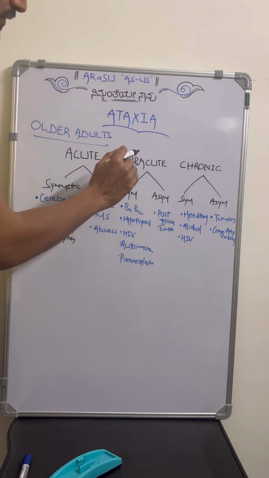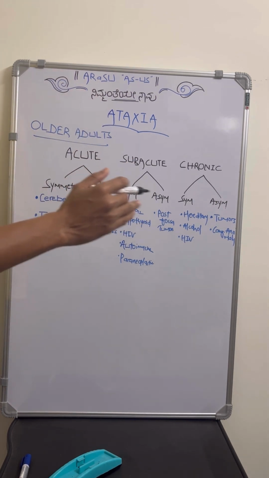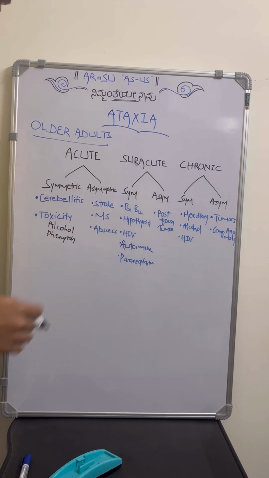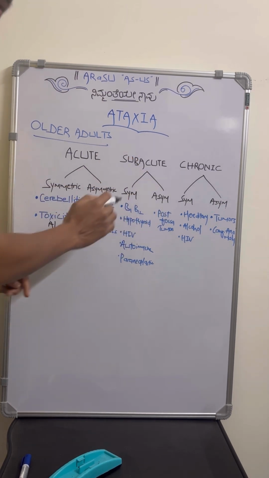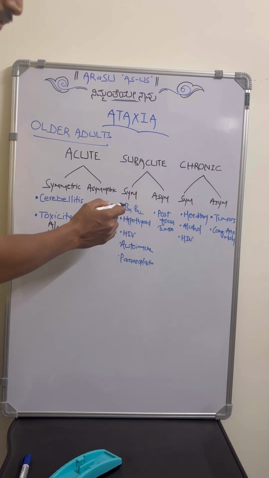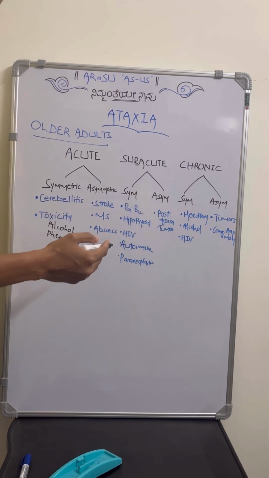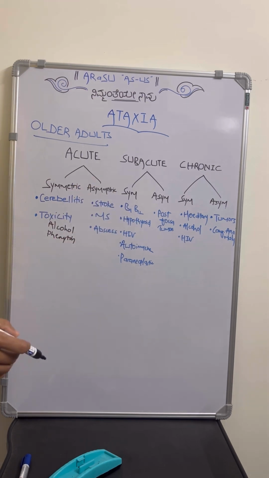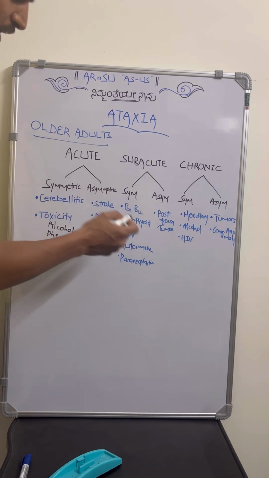Suppose the duration of the symptoms is a few weeks to months, and it is symmetric. For example, he is having symmetrical ataxia for a few weeks to months. Then there is the possibility of some nutritional deficiencies, for example B1 thiamine deficiency or vitamin B12 deficiency, or some metabolic dysfunctions like hypothyroidism.